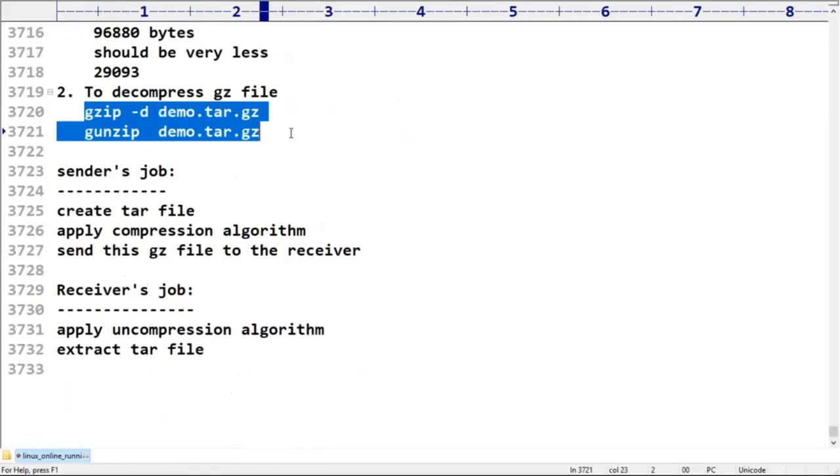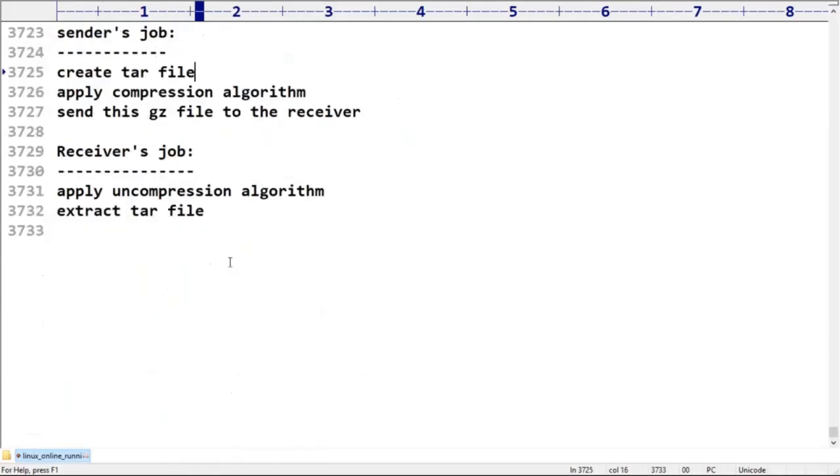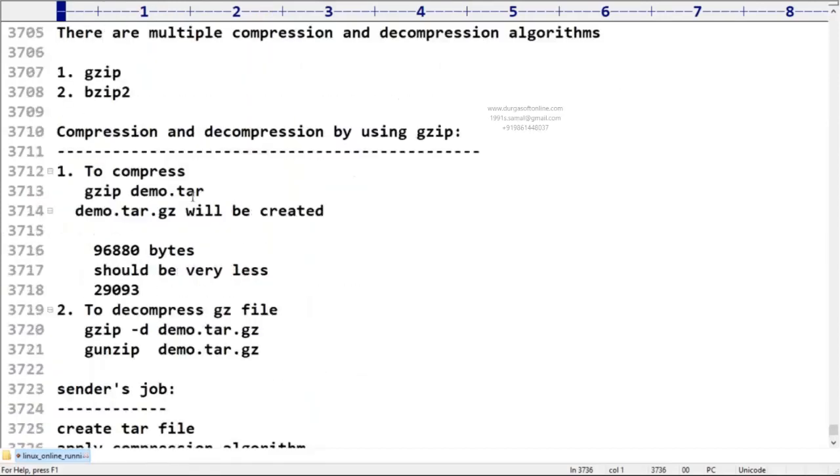Up to this, which algorithm did we use? Compression and decompression, which algorithm, sir? So, gzip.